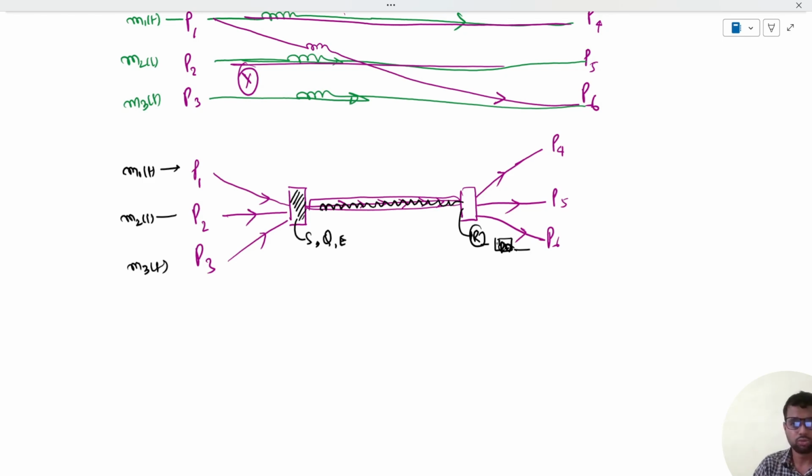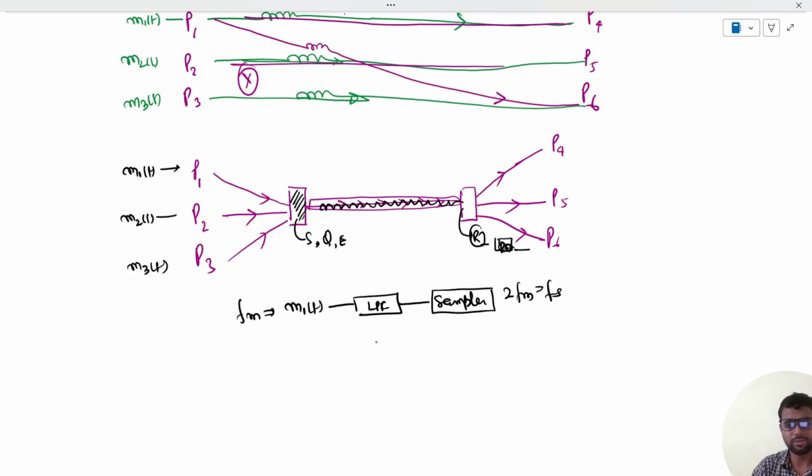So for a single message m1(t), after passing through the low pass filter, there is a sampler. If the maximum frequency is fm, the sampler samples at twice fm, which is nothing but fs. And we have seen in PCM that the sampling time interval Ts must be equal to N times Tb.